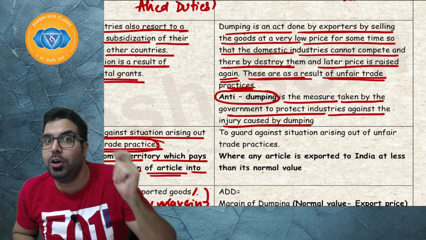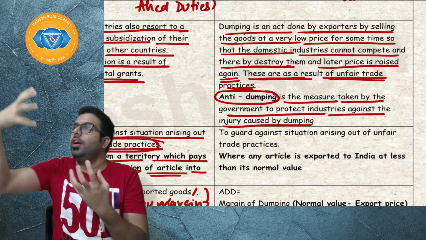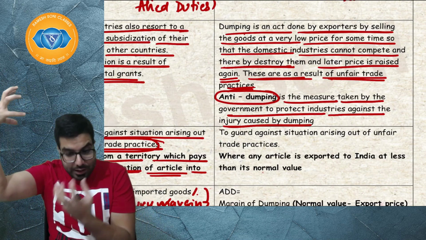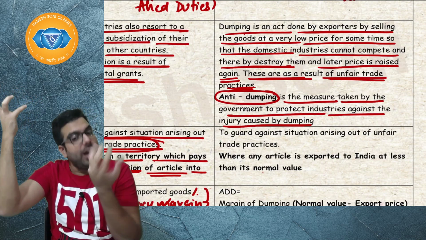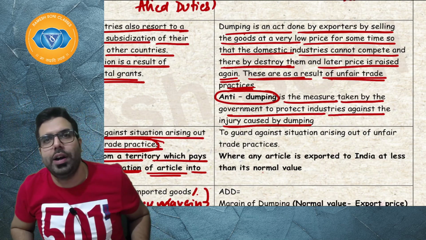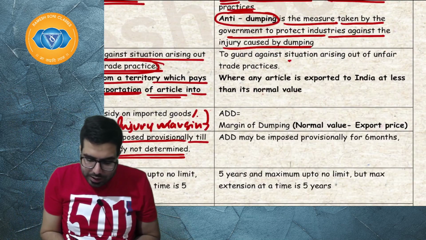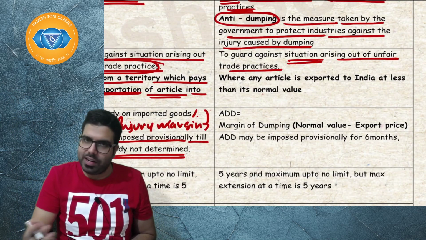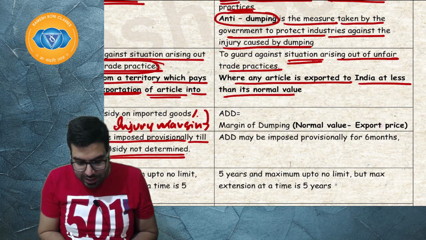I hope everyone is able to understand this causal relation. What is the causal relation? Causal relation means cause and effect. Because of dumping, there has been injury. So we'll have to see how much is the dumping and how much is the injury. Whichever is lower, we'll charge that much anti-dumping duty. To guard against situations arising out of unfair trade practice, anti-dumping duty is imposed where any article is exported to India at less than its normal value.